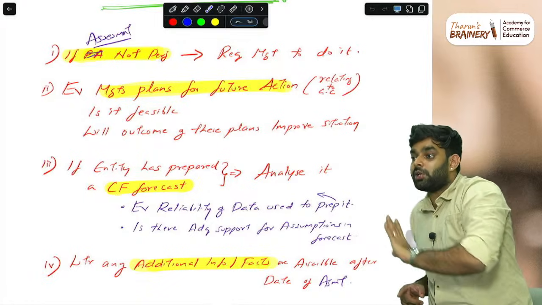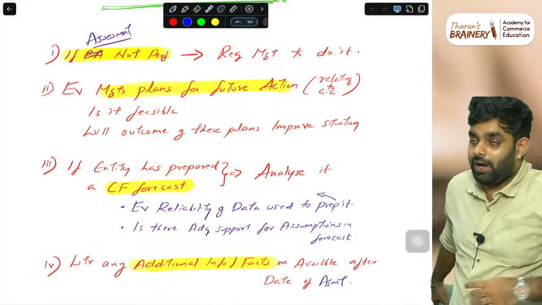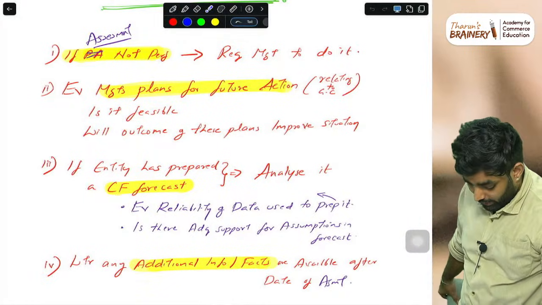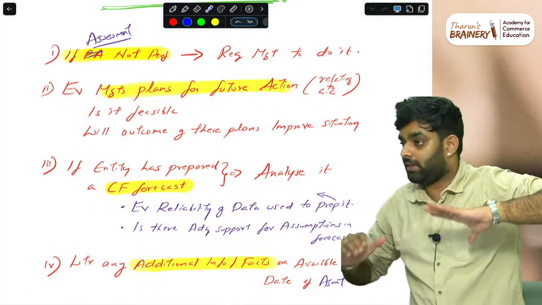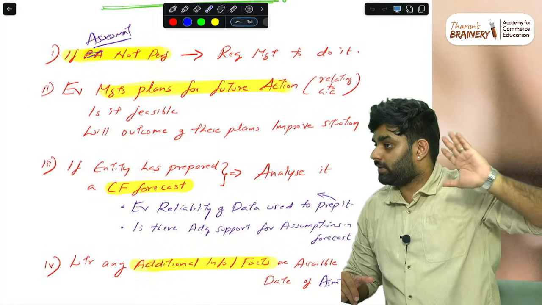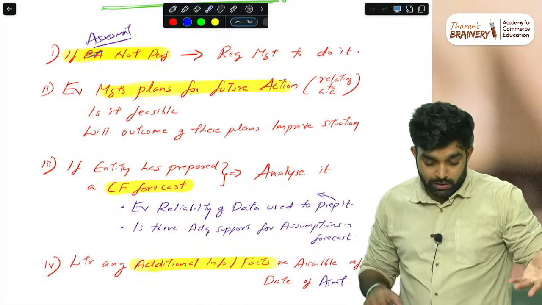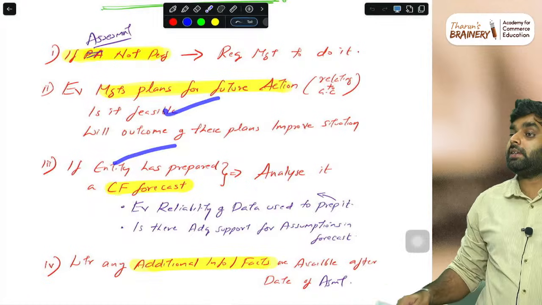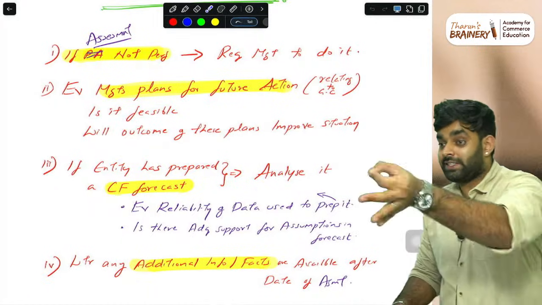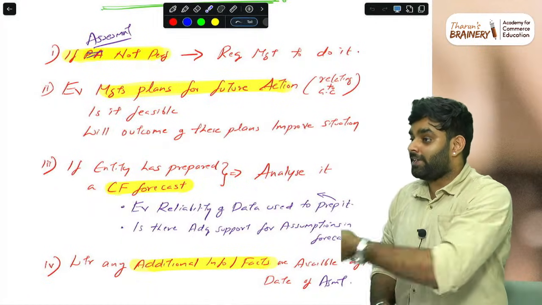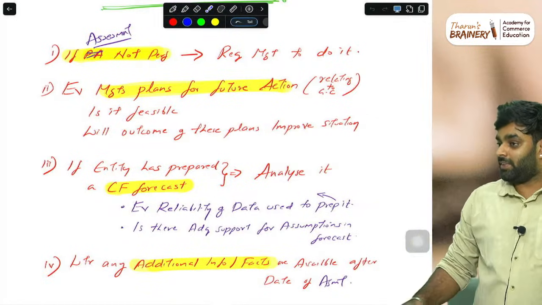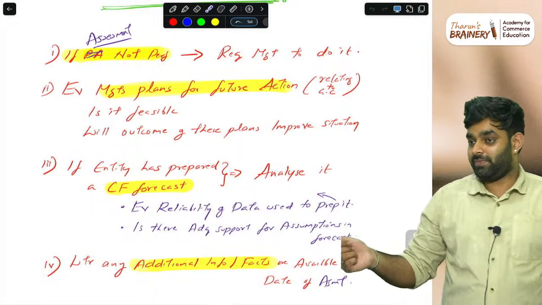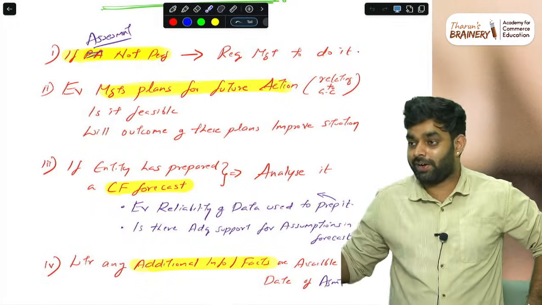So they may frame a question. Management is saying they are planning to get funding from another company. What is the auditor's responsibility in this regard? Management gave a written representation also, and the auditor trusted that and thinks it is feasible. Is the auditor correct? No, written representation alone is not sufficient appropriate audit evidence. As an auditor, it is our duty to obtain sufficient appropriate audit evidence. This is how tricky questions come, where students who memorize completely go wrong.